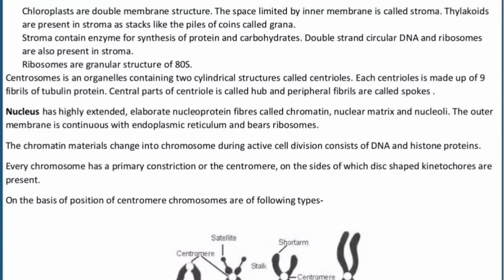Okay? And they are responsible for the proper division of the chromosomes. Whenever a cell needs to divide, in anaphase, the centrioles move toward the poles and they literally pull the chromosomes toward themselves, and ultimately due to equal and opposite force, an equal amount of chromosomes are divided. Okay?